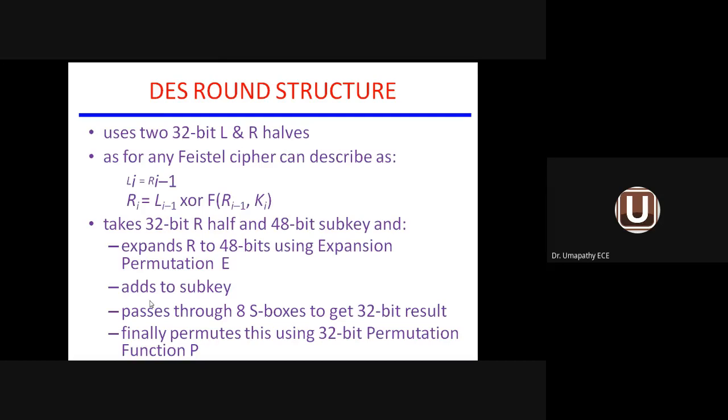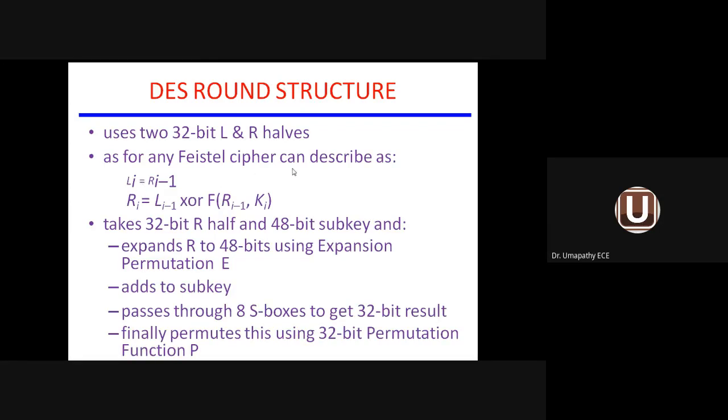Now let us see the steps connected with the round structure, DES round structure. Your total incoming message is 64-bit data. It is divided into two blocks. One is called L block, another one is R block, each of 32-bit.